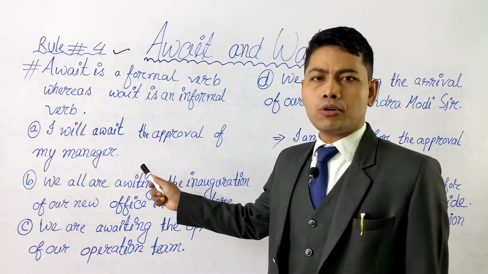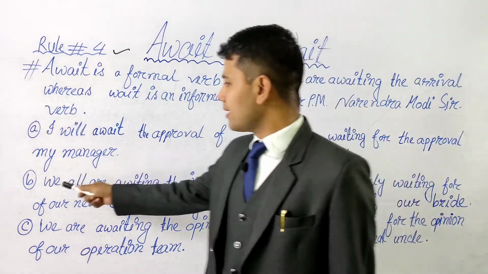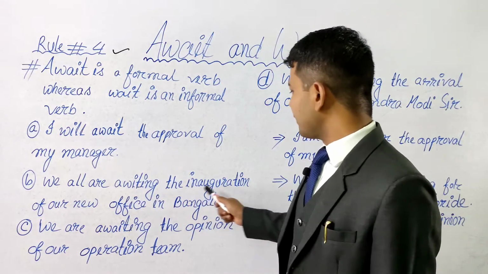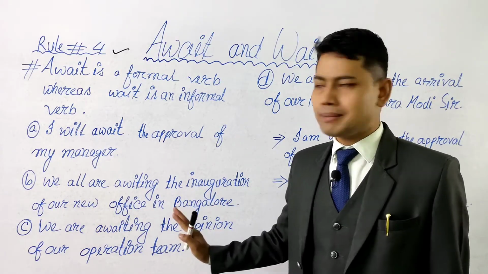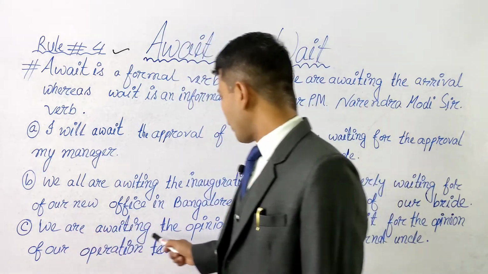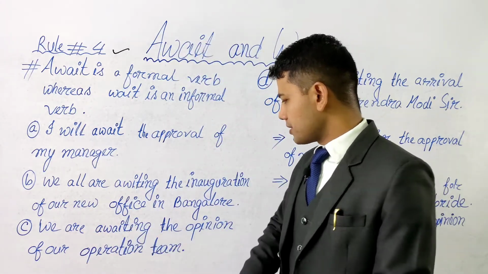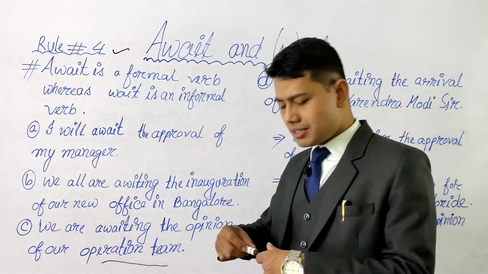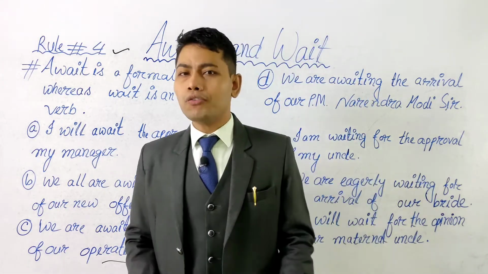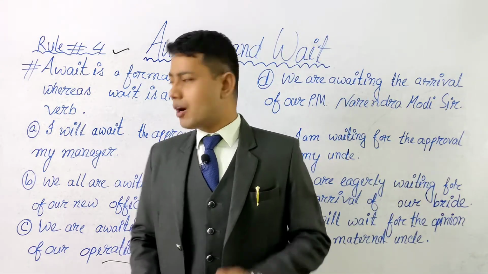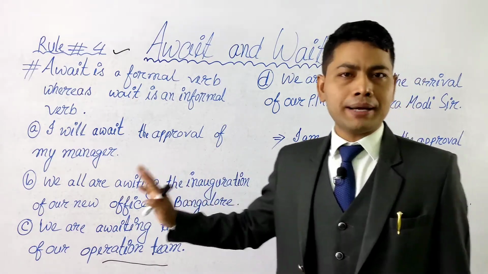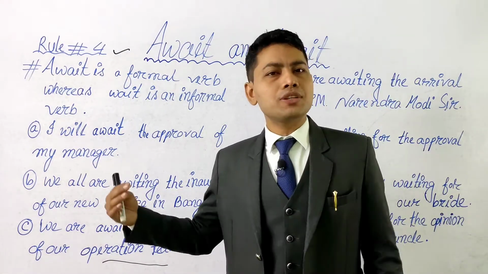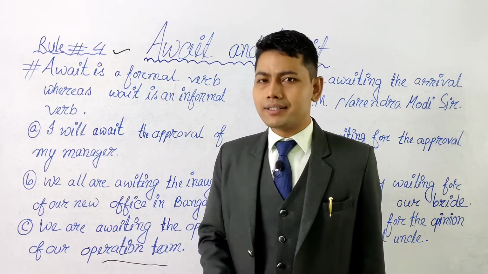Here I am talking about an official matter. Similarly B, we all are awaiting the inauguration of our new office in Bangalore. This is also an official matter. C, we are awaiting the opinion of our operation team. Operation team means management team in which company or in which office we are working. Now, these three sentences are used for official matters. Therefore, we can say these three sentences are formal sentences.